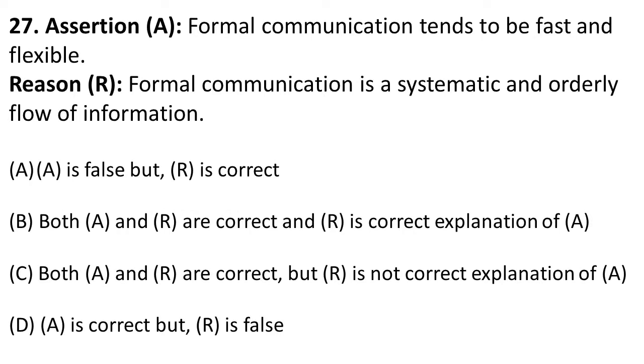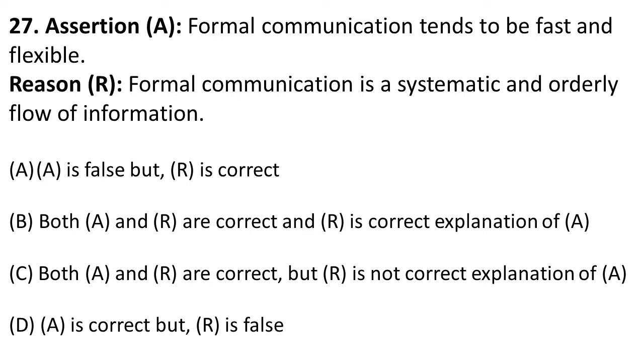The question is, formal communication tends to be fast and flexible. So friends, here they have given one assertion, and the reason is formal communication is a systematic and orderly flow of information. So the reason is correct, where formal communication is orderly and systematic, whereas informal communication is not orderly and it is faster compared to formal communication.